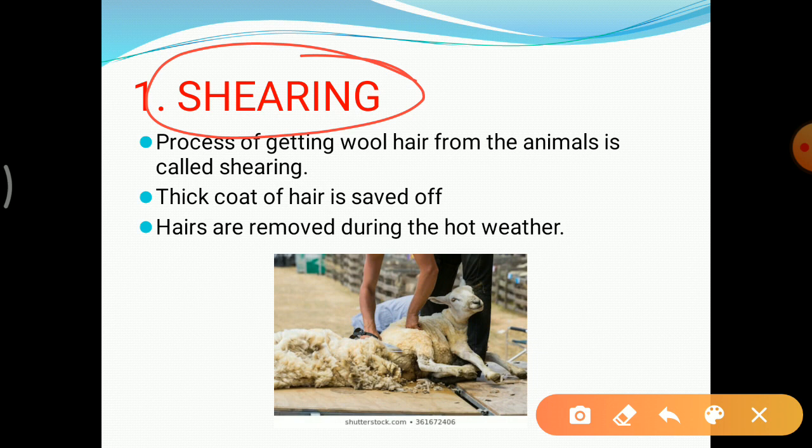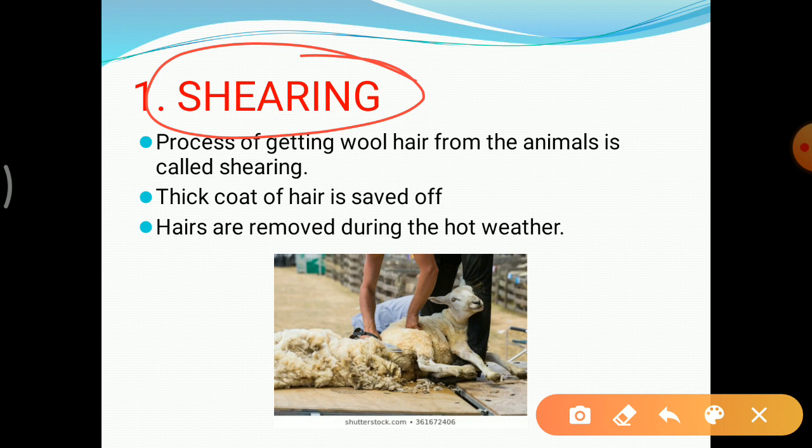If I am saying that a thin layer of skin is removed, the question might arise in your mind that removing a thin part of the skin might hurt the sheep, but it is not like that, because the upper layer of the skin of the sheep's body is of dead cells. Whenever we remove that thin layer, it doesn't harm the sheep. It is just like we cut our hairs.